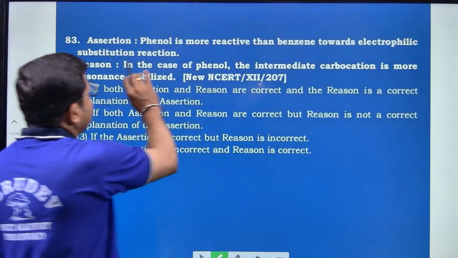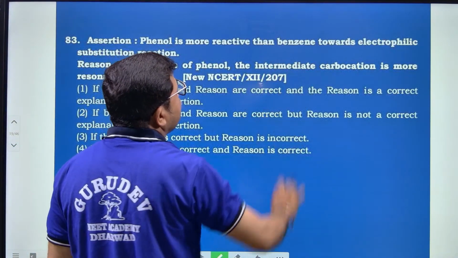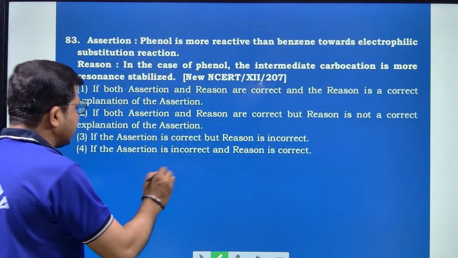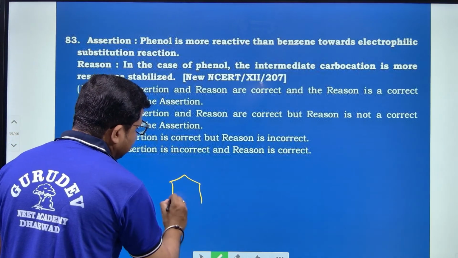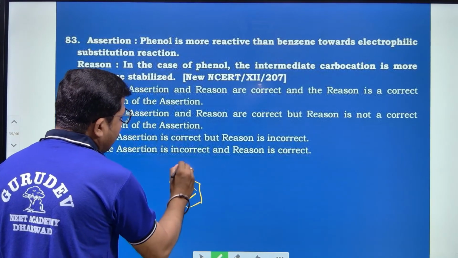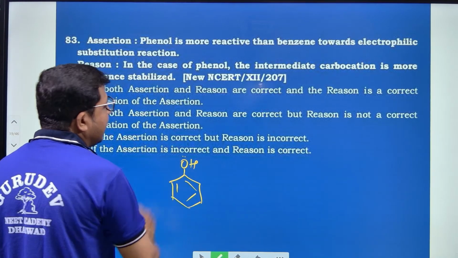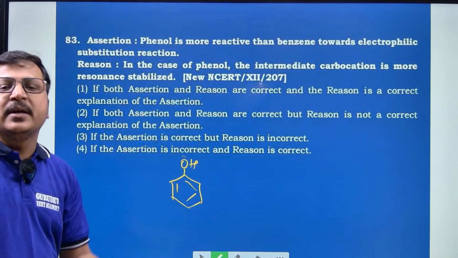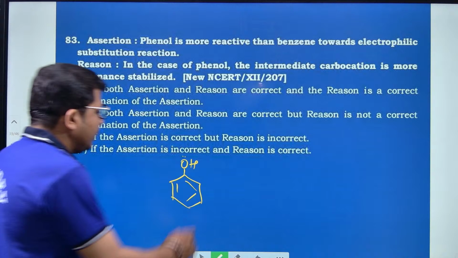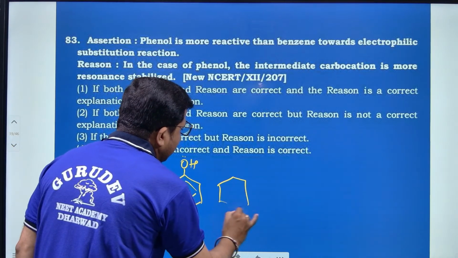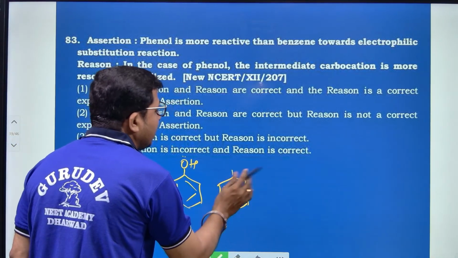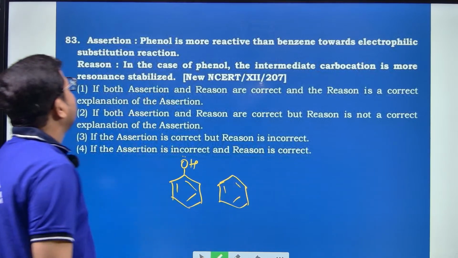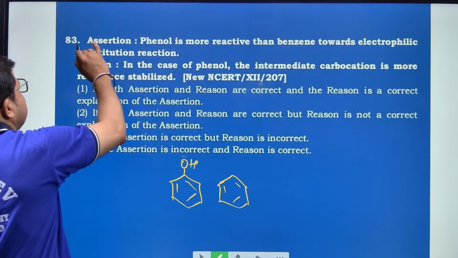Now, assertion: phenol is more reactive than benzene towards the electrophilic substitution reaction. 100% because phenol contains an OH group. This OH group is an electron donating group. Hence, compared to benzene, which is not having any reactive group on its head, it is more reactive towards electrophilic substitution reaction. Right? Therefore, the first assertion is correct.